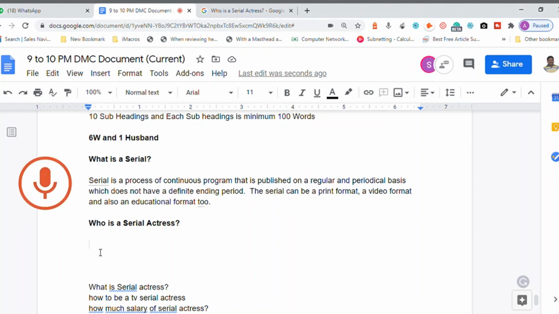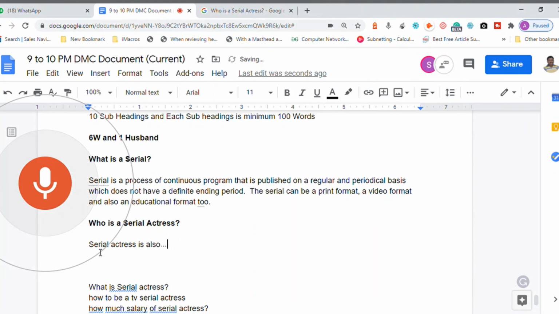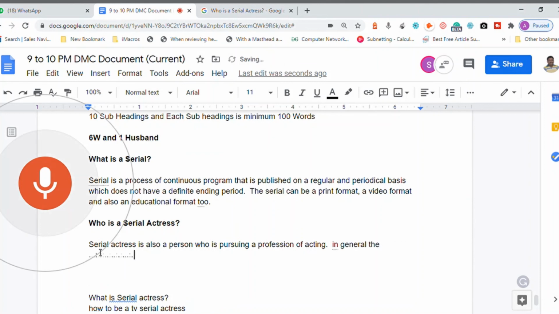A serial actress is also a person who is pursuing a profession of acting. In general, the responsibility of the person is to portray a character that is defined for her.